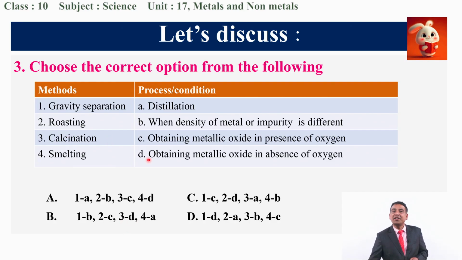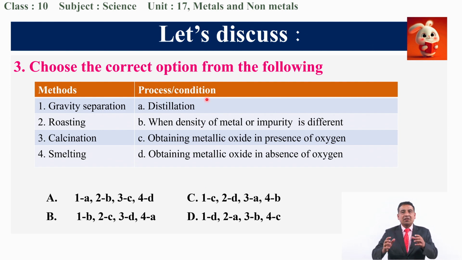Calcination means obtaining metallic oxides in the absence of oxygen. In calcination, we have to heat the carbonate of the metals and they will turn into the metallic oxides. So the third relationship is also correct. If three relationships are correct, obviously the fourth one is automatically correct. So that means smelting means distillation.